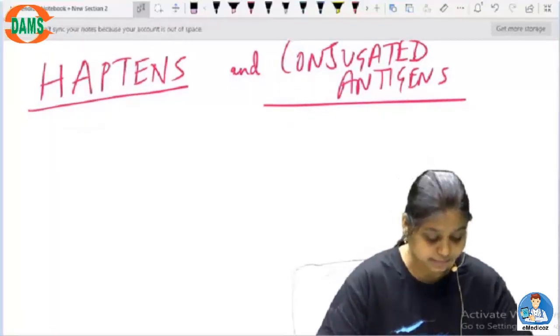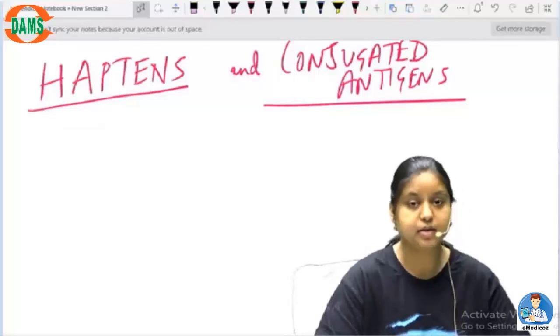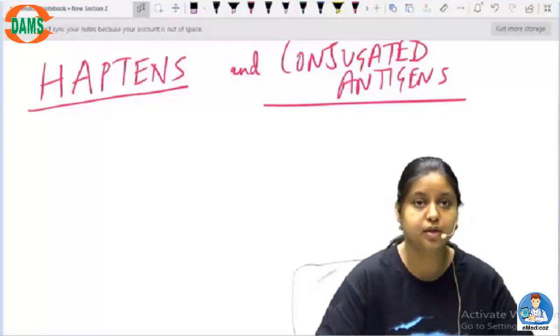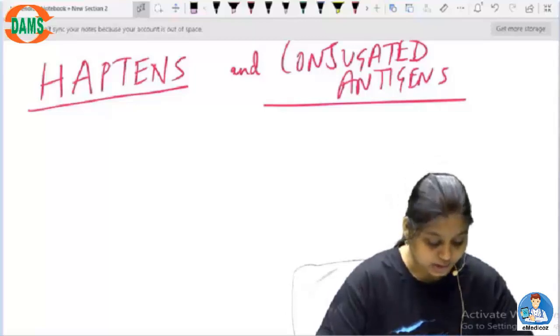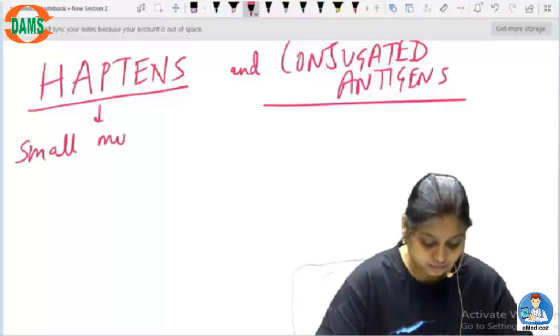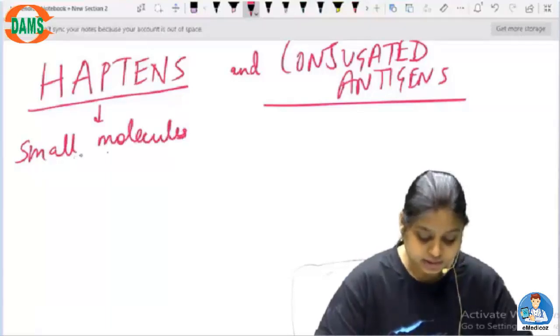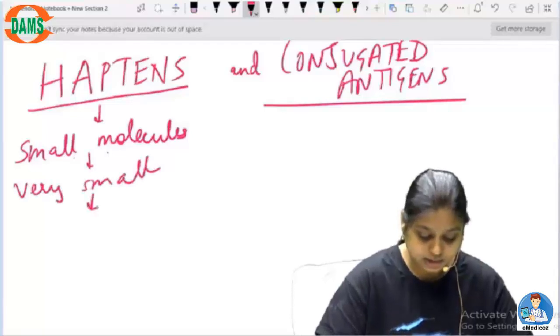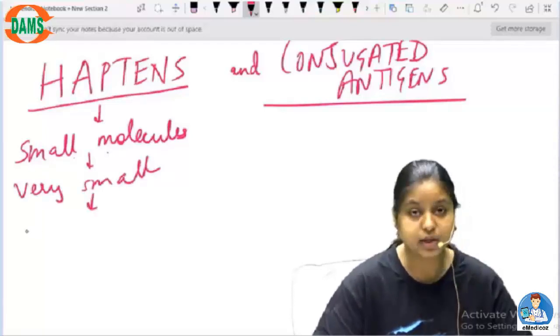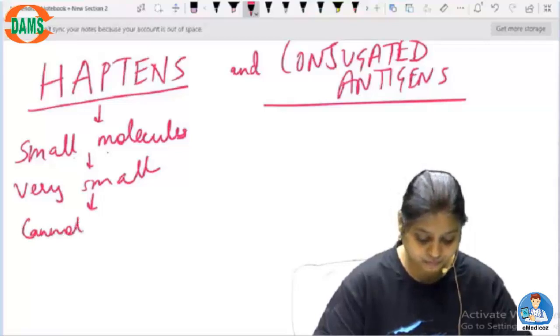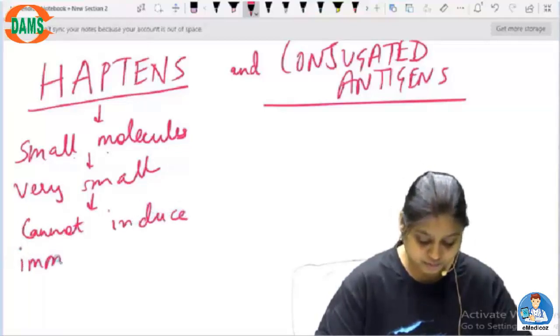Okay, haptens and conjugated antigens. So here what is happening? Let's first find out what is hapten and what are conjugated antigens. Okay, so haptens are small molecules and it is so small, very small, that it cannot create an immune response.